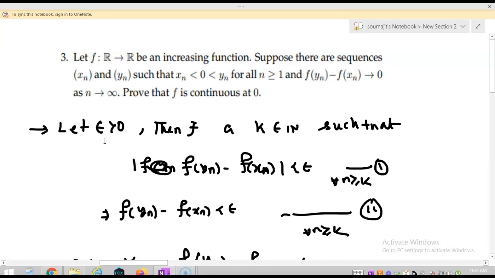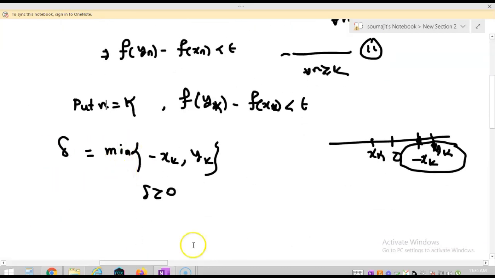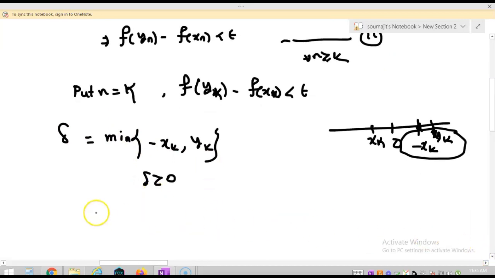Now we have to show that f is continuous at 0. Let me start with f(x) minus f(0). I already have chosen a delta greater than 0.